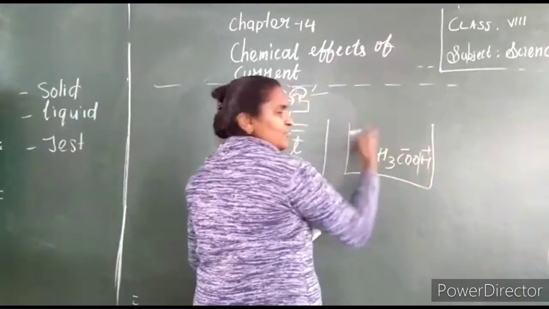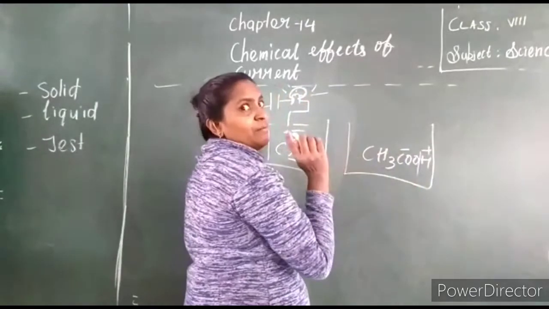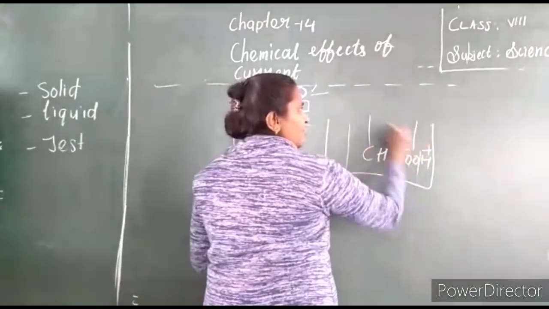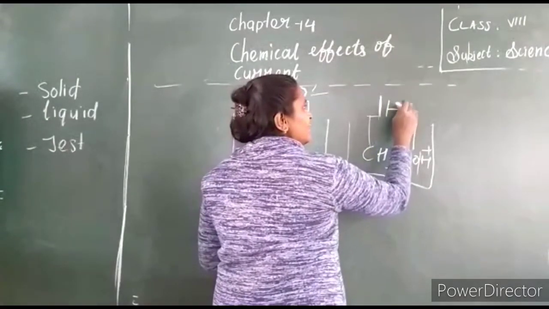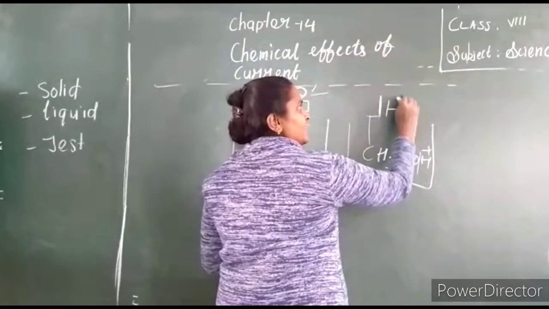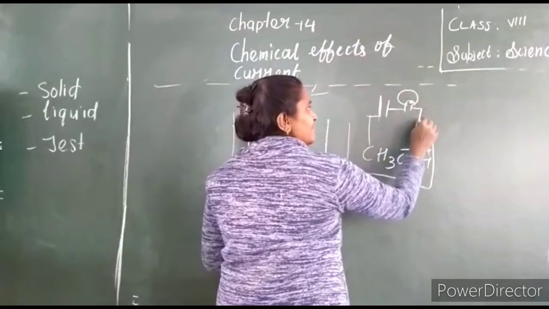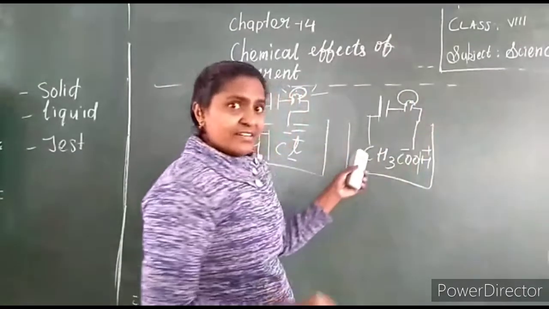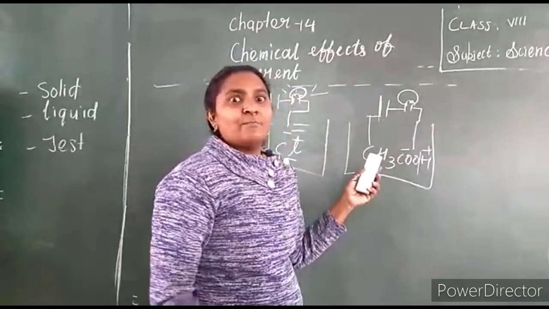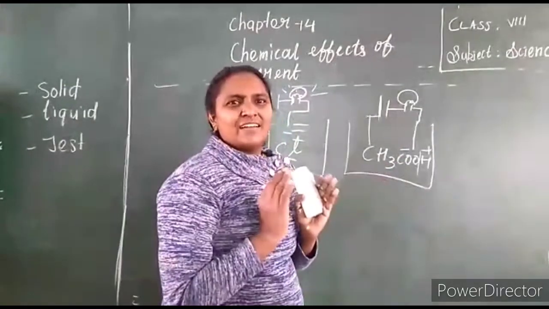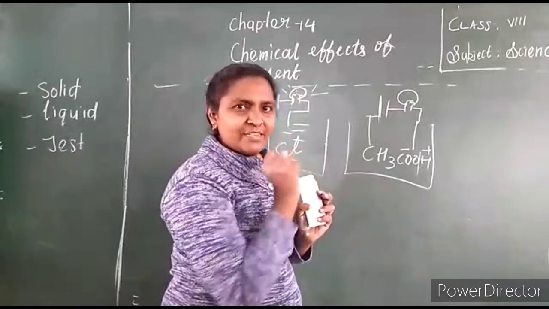Okay. Here also there are ions, but a smaller number of ions. So now I am going to make a circuit. Positive terminal, negative terminal. Then what happened? I am going to connect a bulb. Are you feeling here the bulb glows? Yes, the bulb glows here also, but not brightly. It has a somewhat dull appearance. You can see a dim light.